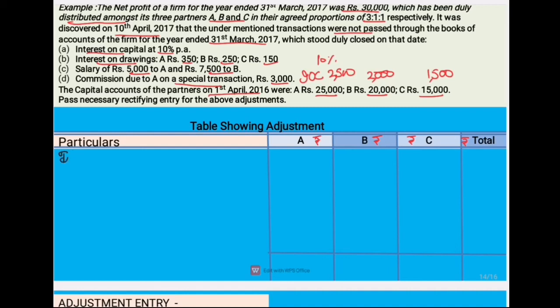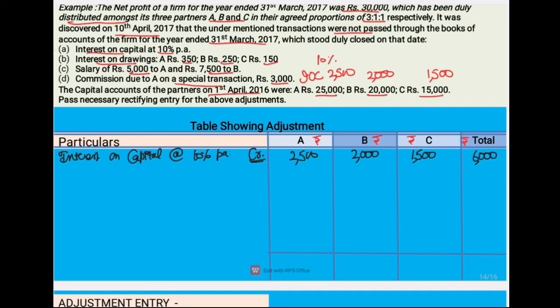So first of all, we will allow interest on capital to be allowed at the rate of 10% per annum. So A's interest on capital is 2,500, B's interest on capital is 2,000 and C's interest on capital is 1,500. So it will increase partners' capital account, so it will be credited to partners' capital account and it will be debited to firm's account.